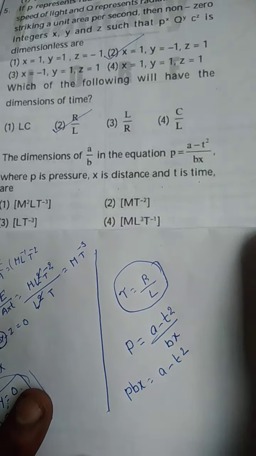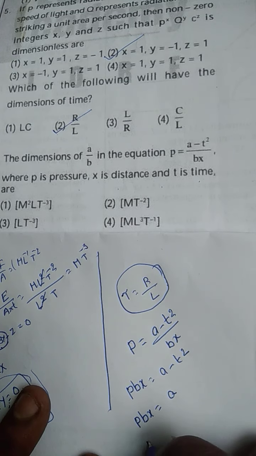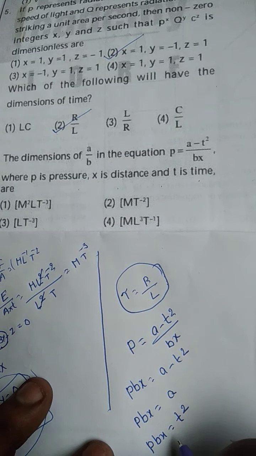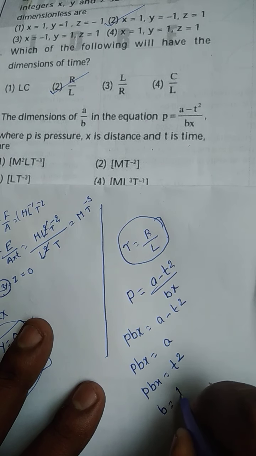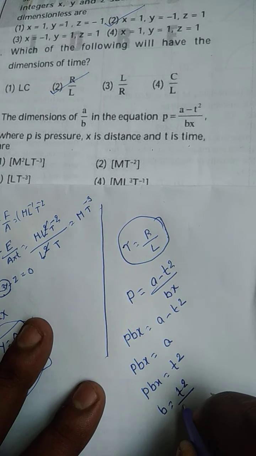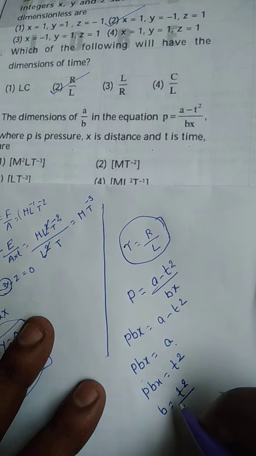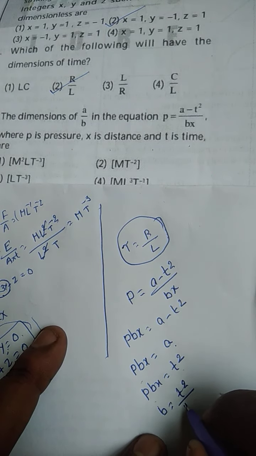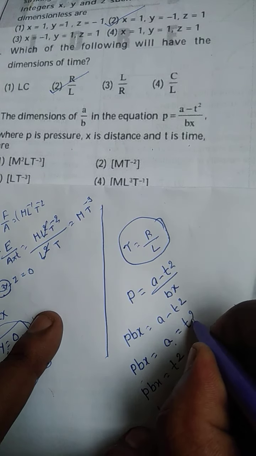So in dimension formulas you won't get a negative value. What you can write here? Pbx is equals to A, Pbx is equals to T square, right? So from this B is equals to T square by Px. And Pbx is equals to A, right? From this, B is equals to T square by Px. Now divide these two. What is Pbx? Again equals to T square only, yes.